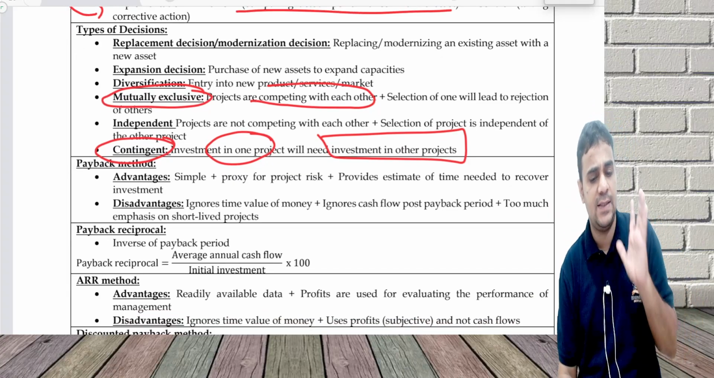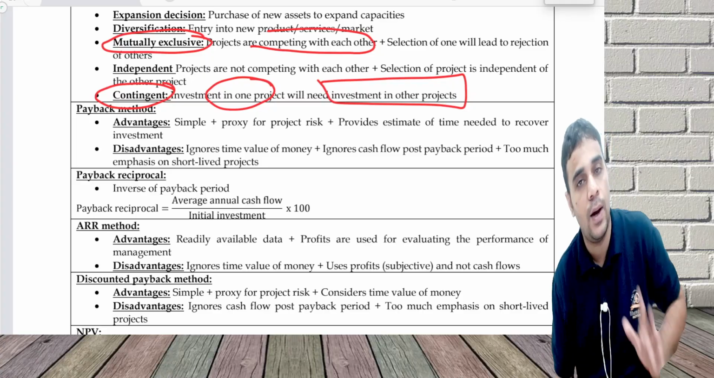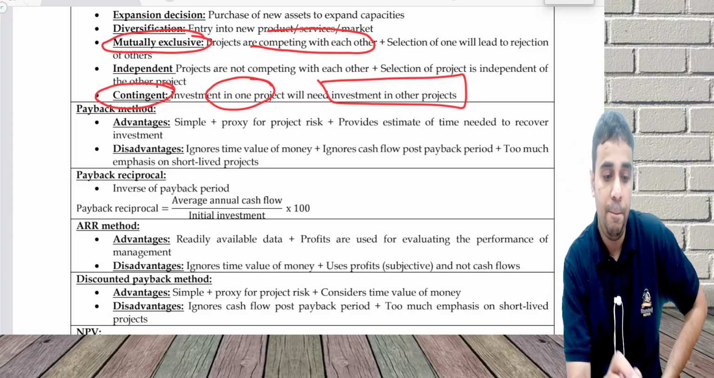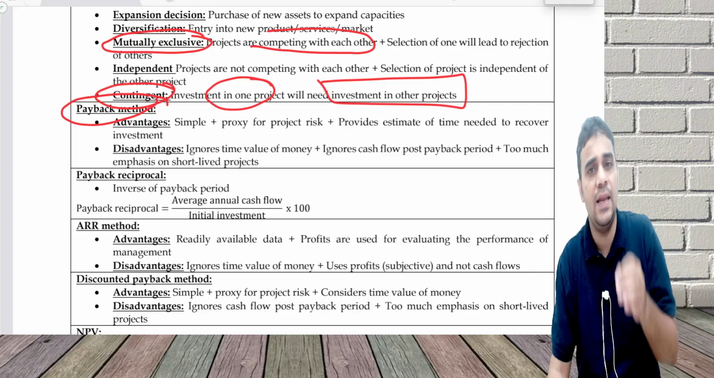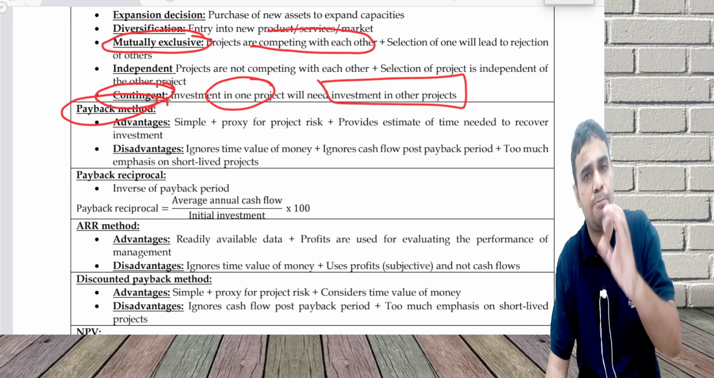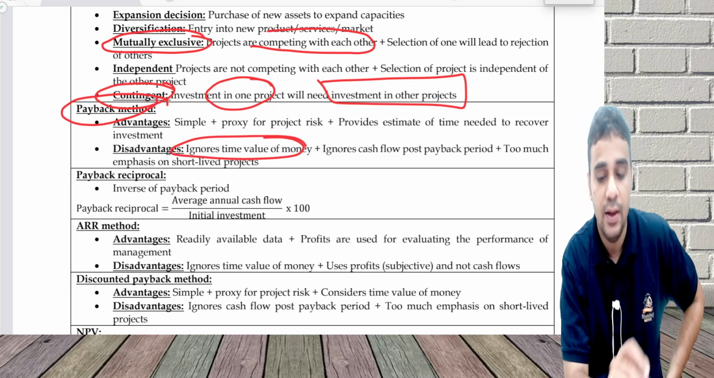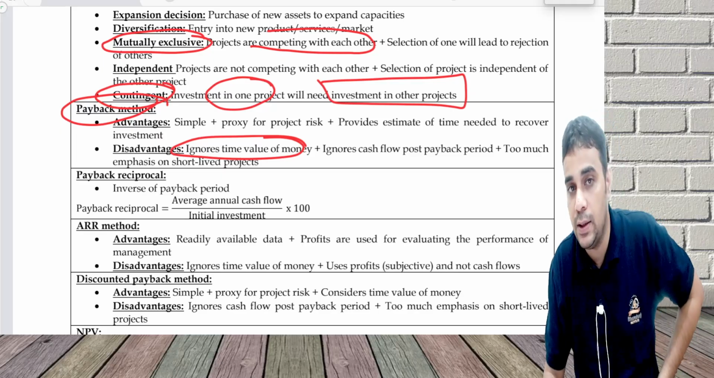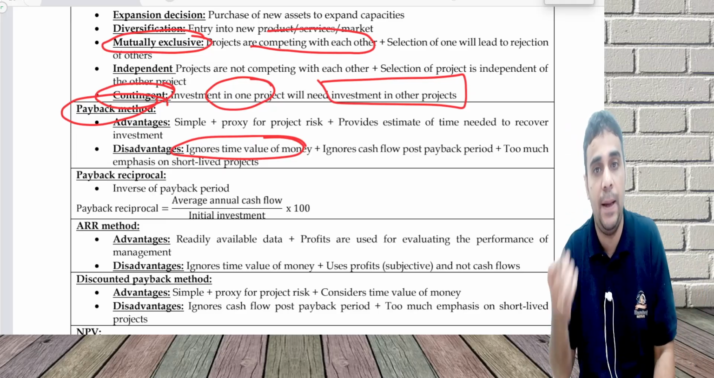We have seen various techniques. How to calculate, I'm not discussing it. I'm just discussing the advantages and the disadvantages. Payback method, very simple to calculate. It is an initial screening device. Very simple to calculate, but it ignores time value of money, ignores the cash flows which are beyond the payback period, and puts emphasis on a shorter payback period.